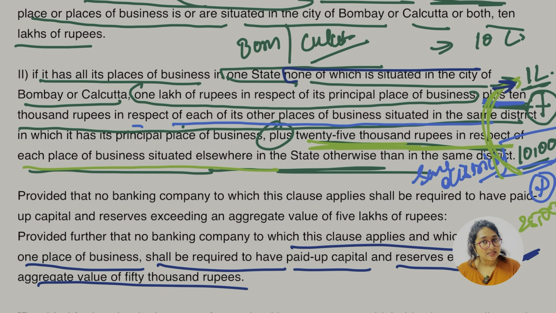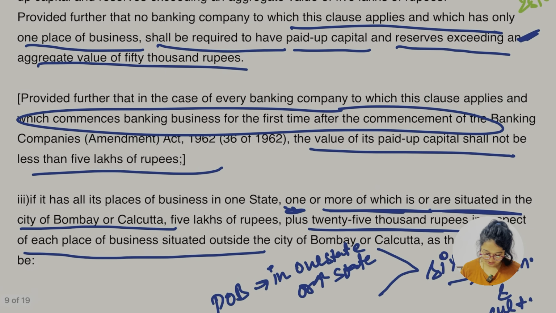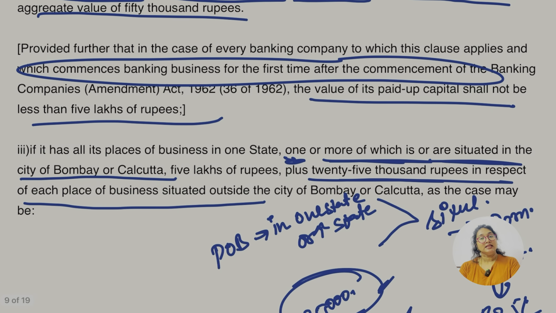But if they are not in the same district, in that case what is going to be the minimum paid up share capital and the reserve amount? 25,000 rupees, ठीक है जी, हाँ जी. Third says the place of business is in one state. कौन सा वाला state? One or more, ठीक है.